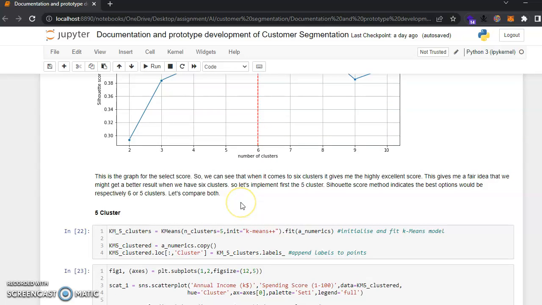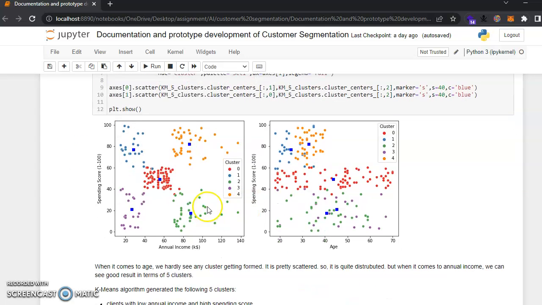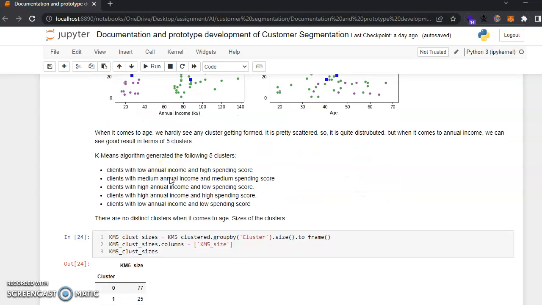and then implement 6 cluster and compare them both. This is the graph for the 5 cluster. When it comes to age, we hardly see any cluster getting formed. It is pretty scattered, so it is quite disturbed. But when it comes to income, we can see the internal 5 clusters.